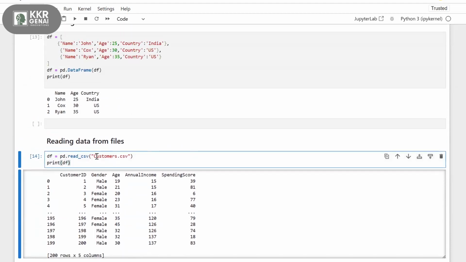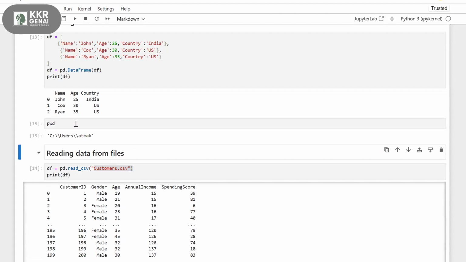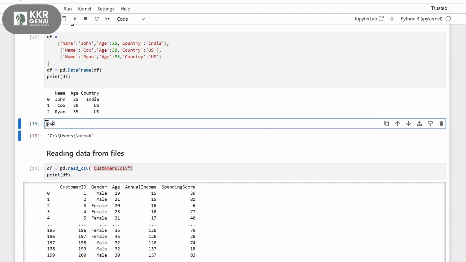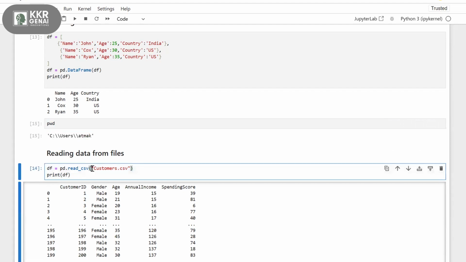You can place it anywhere, but whenever you are reading this, make sure your file is contained in your home path. Let's say if I give you the PWD here, so this is my present working directory. What's my present working directory? C, users, and my username. So I need to place the file into this path, or if you have your file in a different path, you need to specify that path over here.